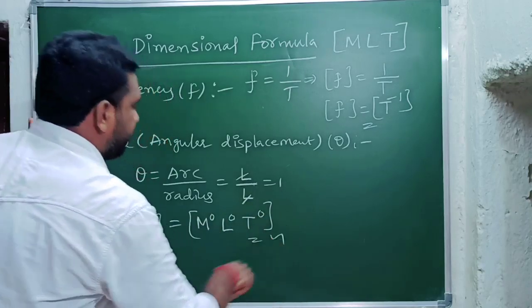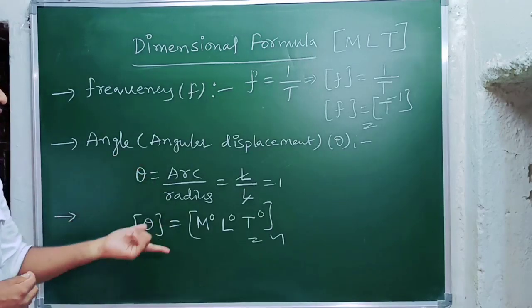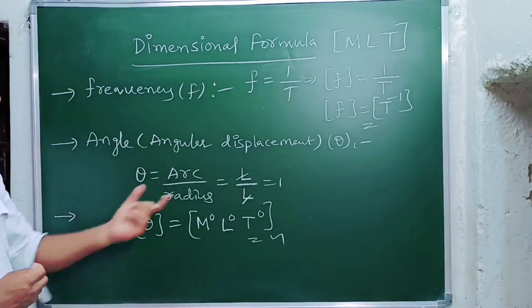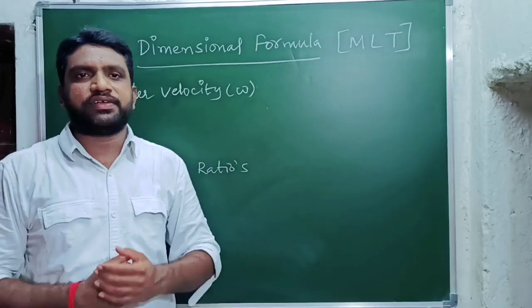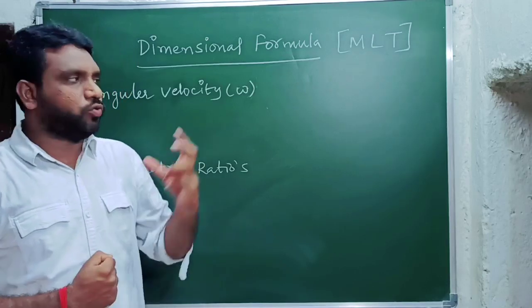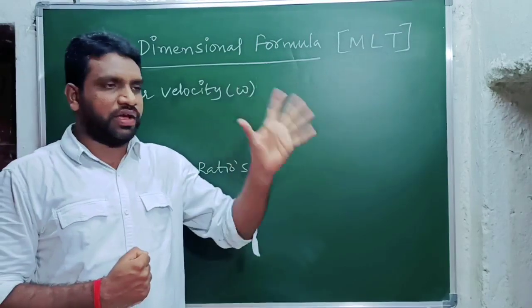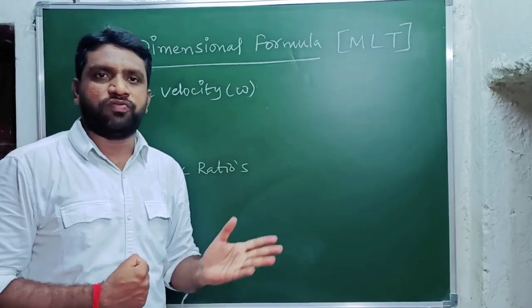So this is the dimension formula of angle or angular displacement. This is very, very important for all competitive and entrance exams. You should remember this. That completes the dimension formula of frequency and angular displacement. Now we are going to find the dimension formula of two more quantities. These are the last and final quantities, and they are very important, so try to remember them.